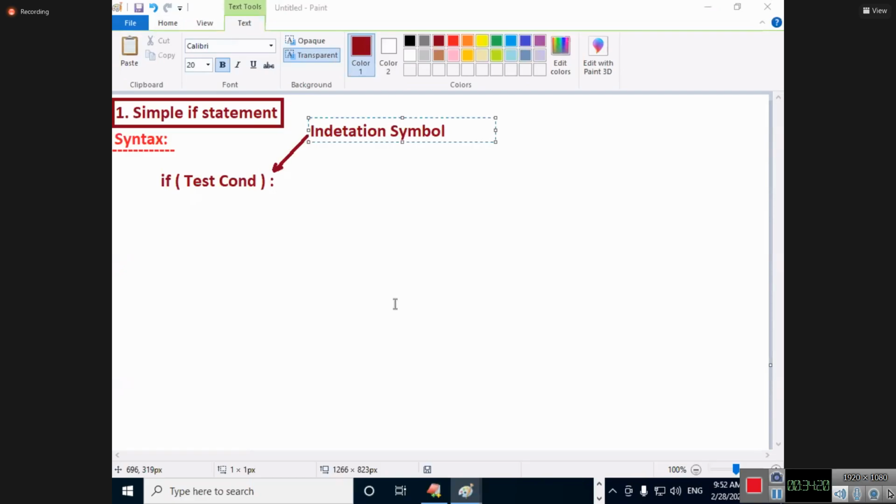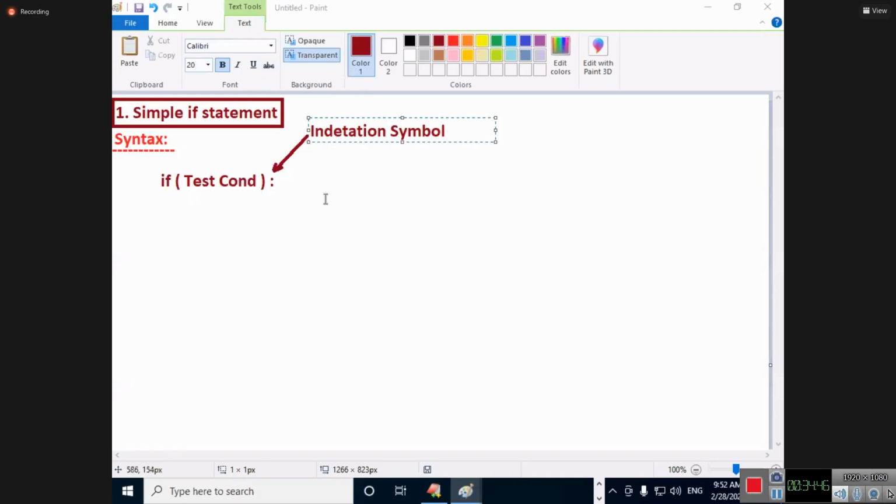Come on. What is the indentation symbol? Colon. Very good. Once the indentation symbol is written, definitely an indentation block will start. That colon indicates it is something like an opening bracket.